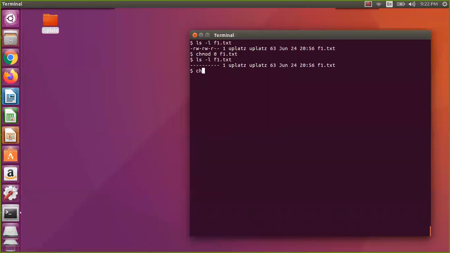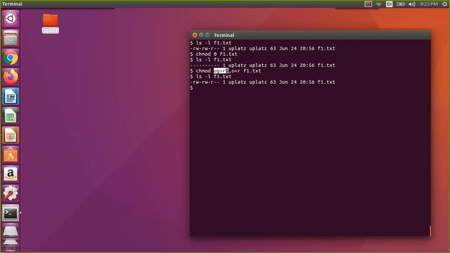So how will you do change mode? For user you need to give read and write, for group also read and write, and for others you need to give only read. That's what you can do on f1.text. Instead of 664 I am doing it like this, both are the same.